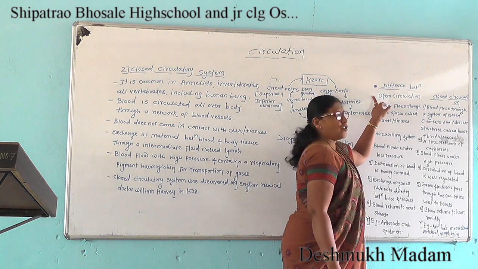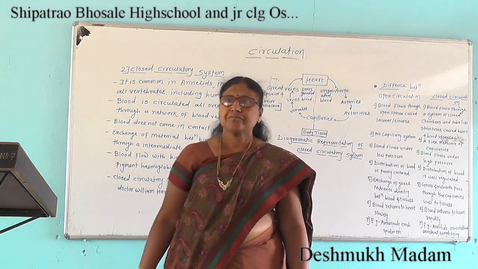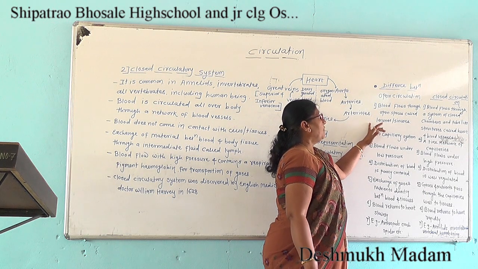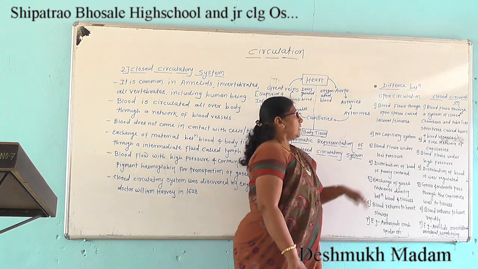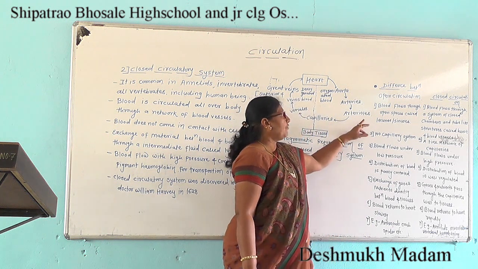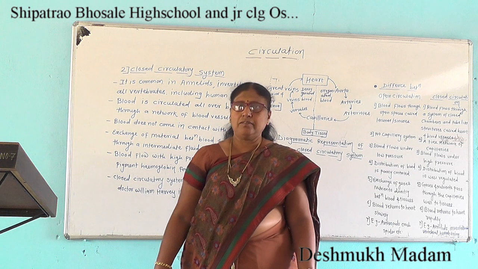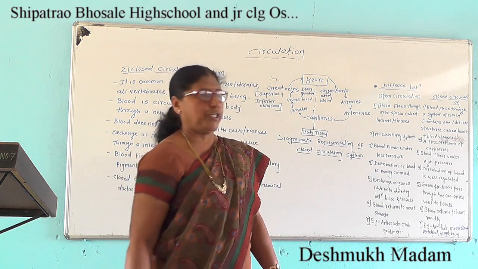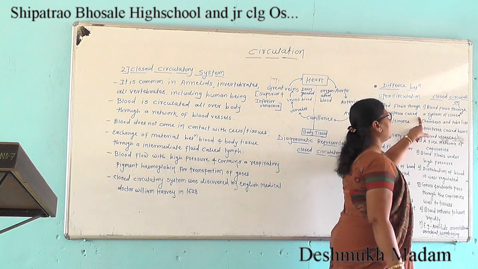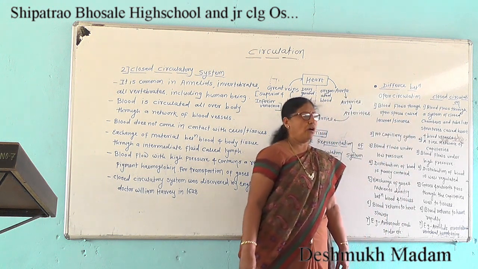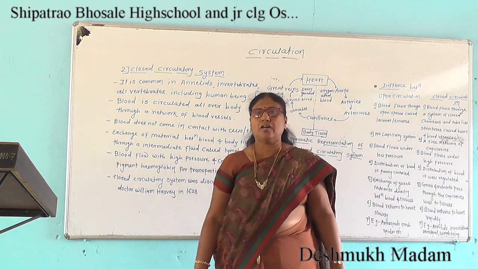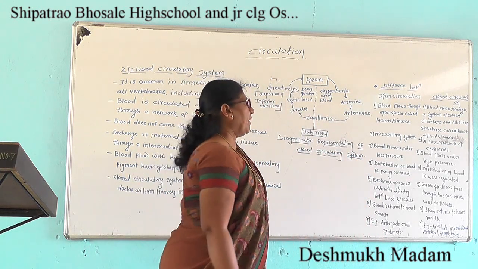To see the difference between the open circulatory system and the closed circulatory system: the first difference is that in the open circulatory system, blood flows through open spaces or cavities, which are called lacunae or sinuses. In the closed circulation, blood flows through a system of closed chambers and tube-like structures called the heart and the blood vessels.